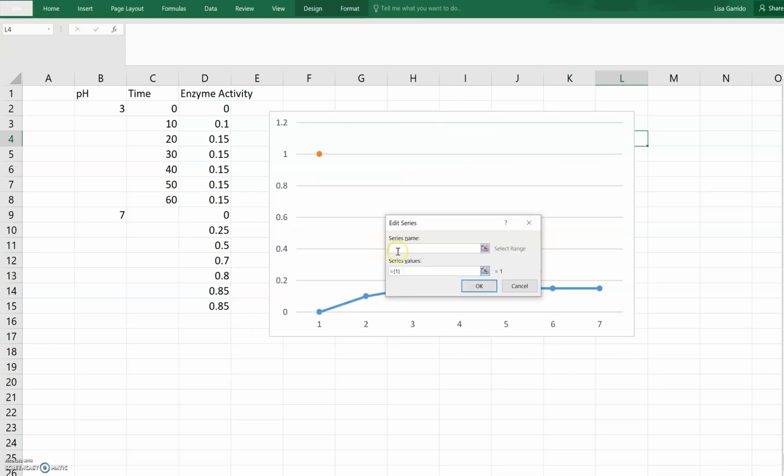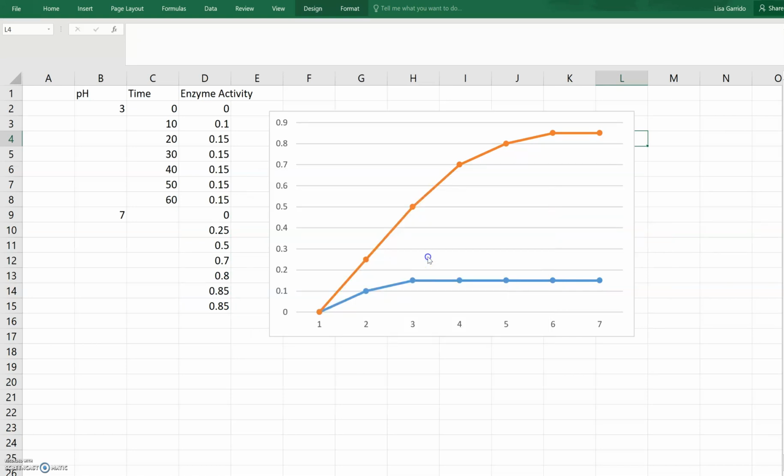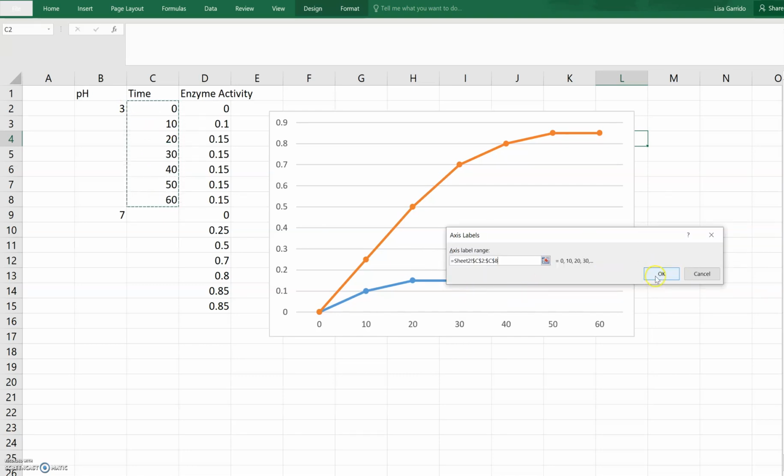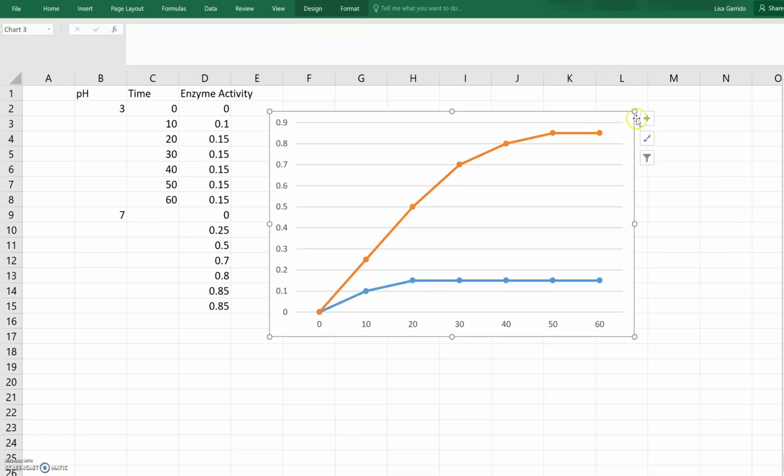I'm going to add my second pH. I'm going to put pH 7. And once again, I'm going to delete what's in this box and highlight what should be my Y values. Say OK. Then I need to edit my horizontal labels. And I'm just going to go ahead and insert the other independent variable, so in this case time, and say OK. And we are nearly there.